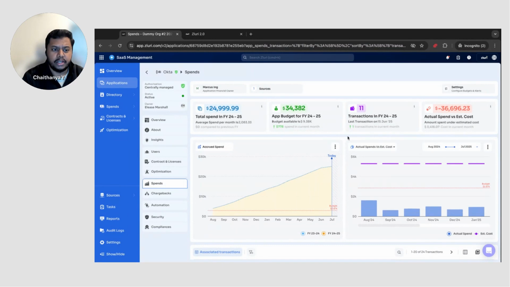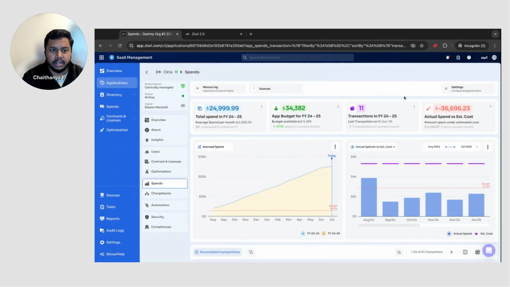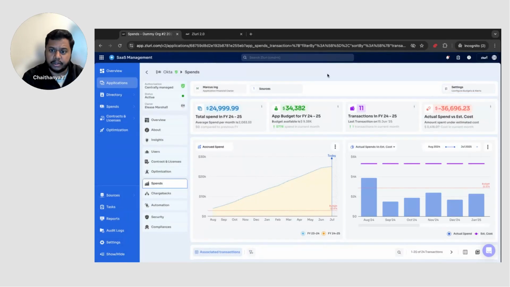With this, we've also made modifications on a lot of spend data. On the top, you can see who the financial owner is for this particular application, and what data points we're getting the spend data from. You'll be able to see that I'm getting this information from NetSuite. If you want to configure certain budgets and alerts, that's directly over there. Again, it follows the same navigation protocols.